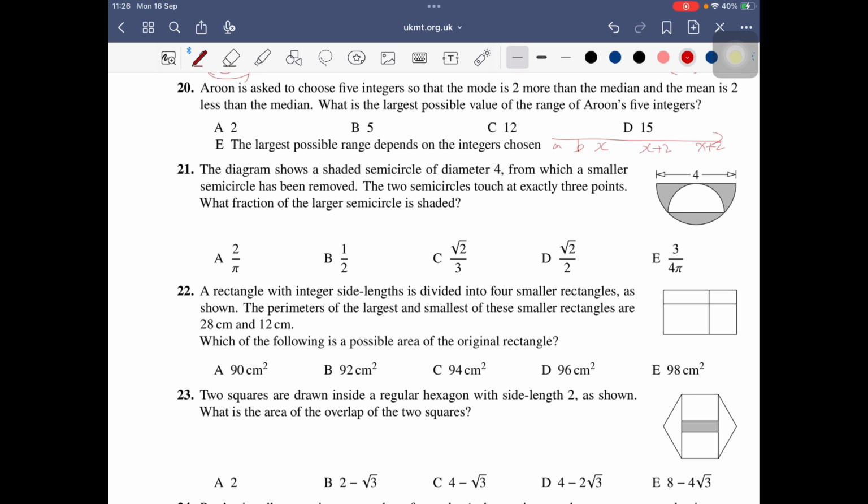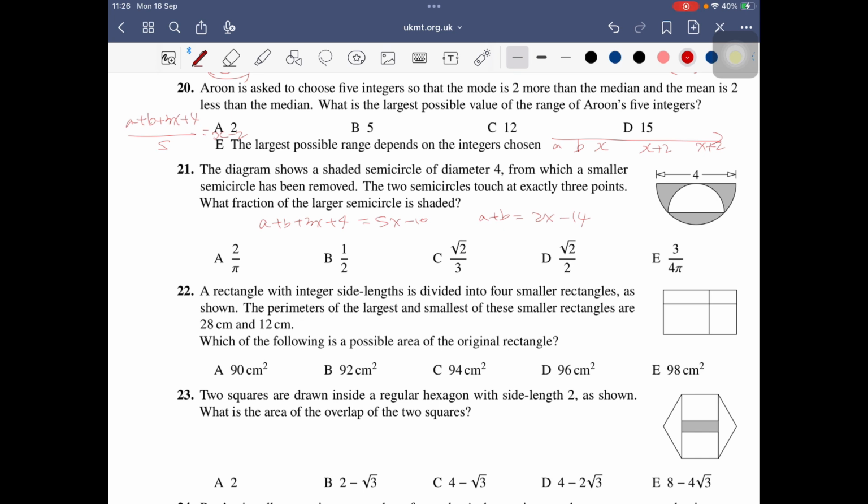So A and B should be less than X. And here we have one more hint about the mean. So (A plus B plus 3X plus 4) over 5 should be X minus 2. So A plus B plus 3X plus 4 equals 5X minus 10. So A plus B should be 2X minus 14.